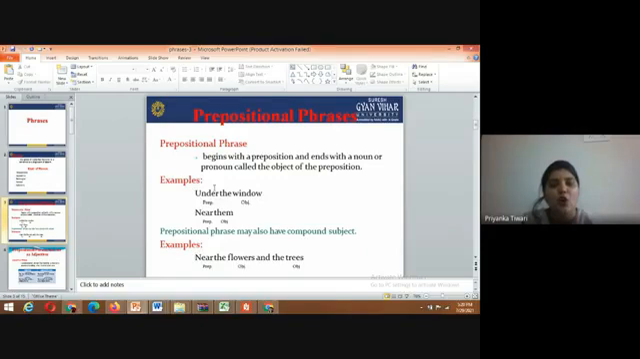Examples: under the window, near them. A prepositional phrase may also have a compound object: near the flowers and the trees. We have to understand that prepositional phrases begin with a preposition and end with a noun or pronoun called the object of the preposition. Examples are here. So these are prepositional phrases.